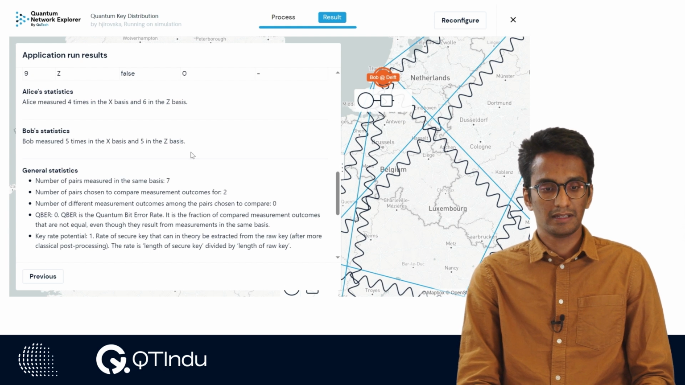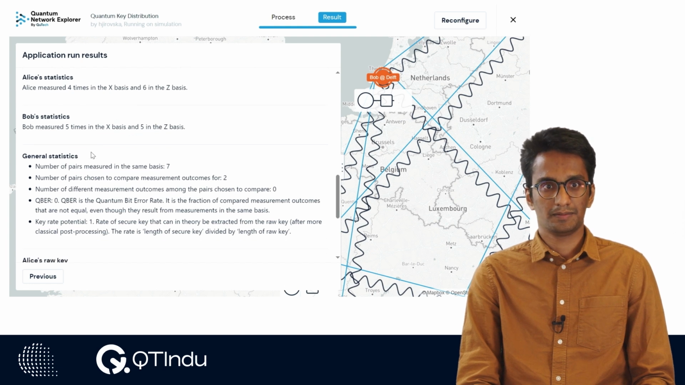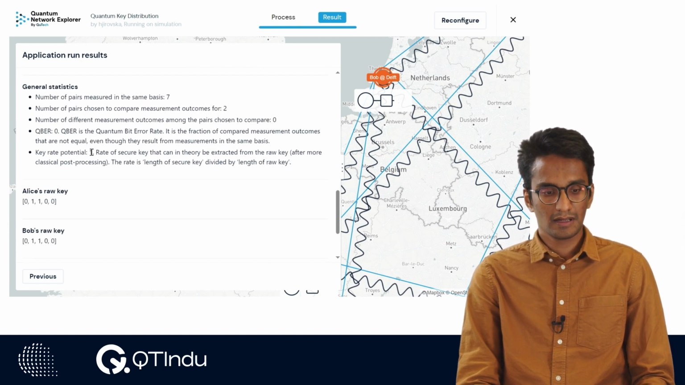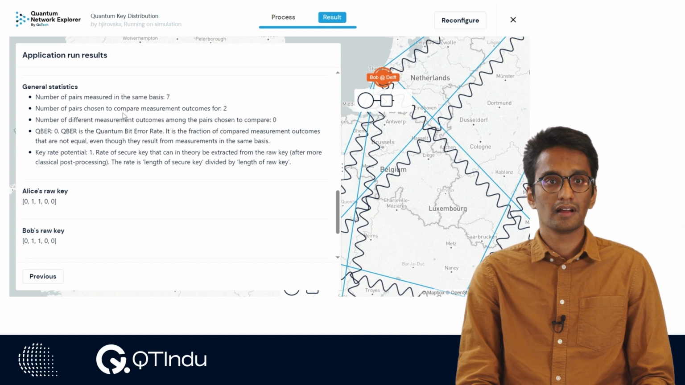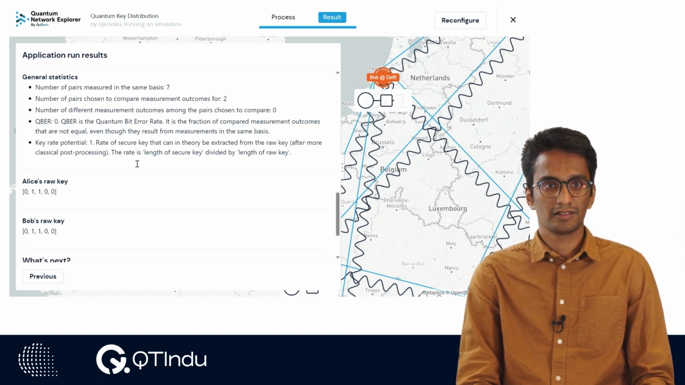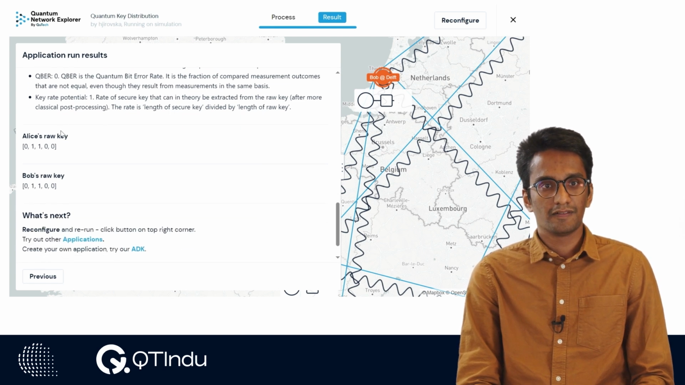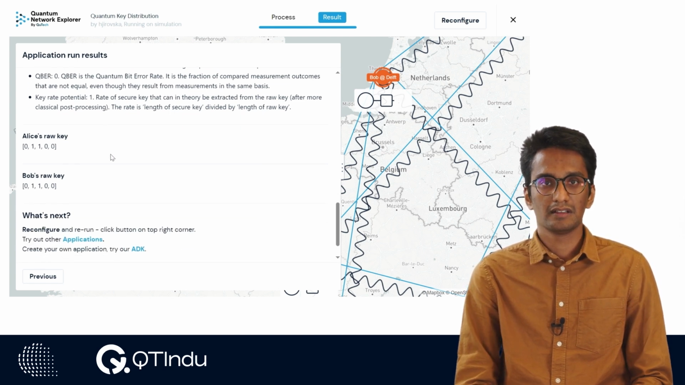Finally, we have the whole metadata that corresponds to how Alice measured in which basis where, and similarly for Bob. The final statistics are also given here, in which we talk about the measurement basis, the number of pairs compared for the outcome, and also the QBER, which you should have known by now. Finally, we also talk about the raw key that Alice and Bob have generated, and this is displayed here.